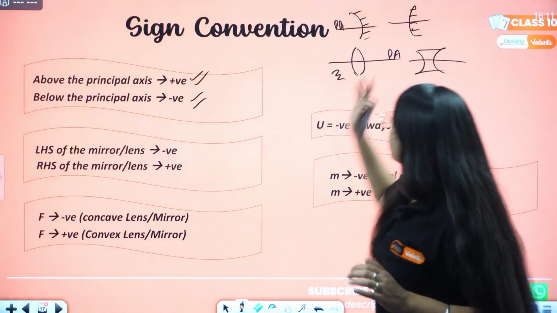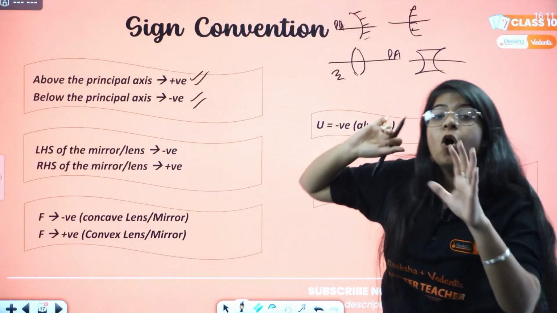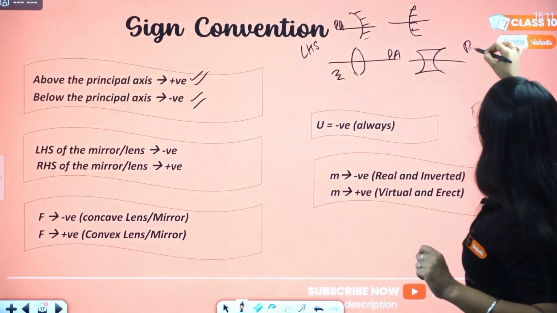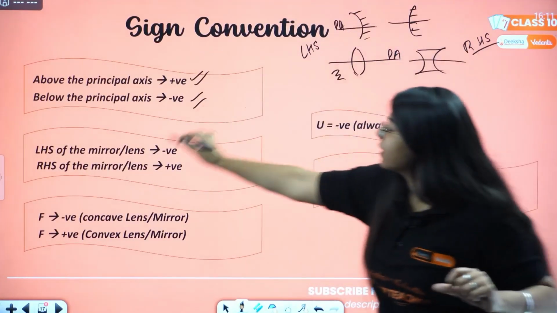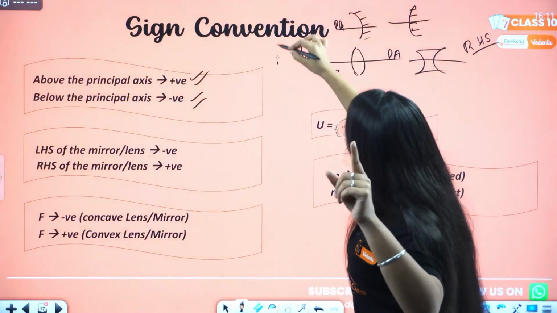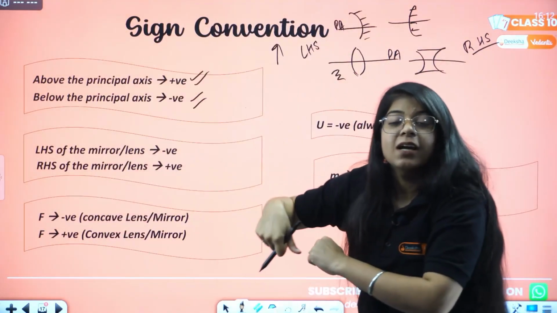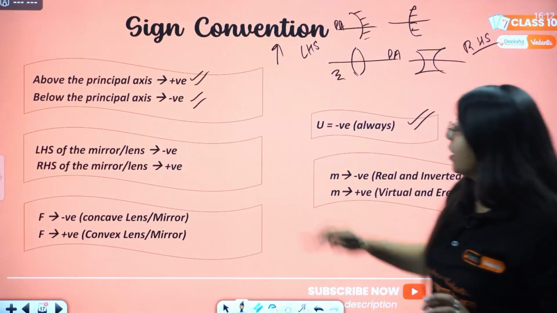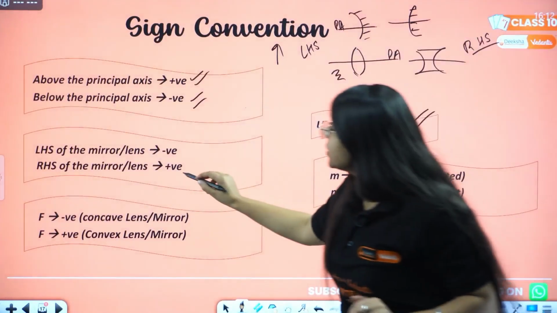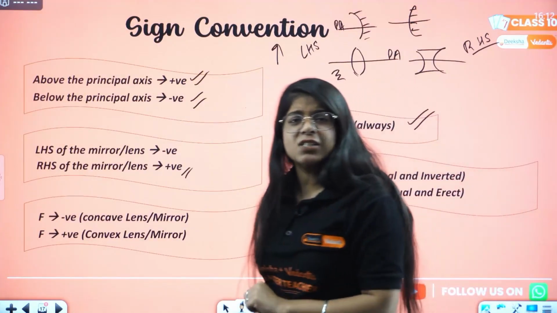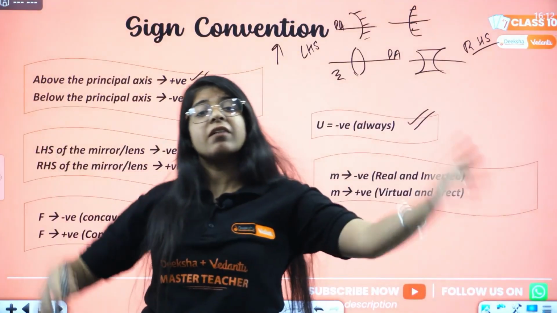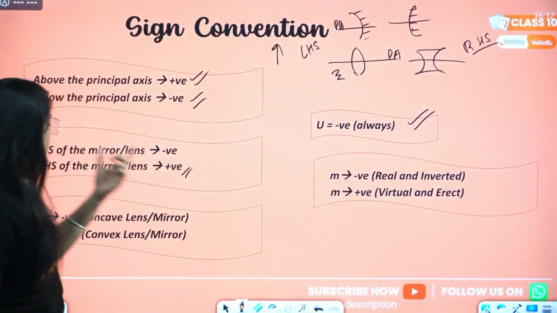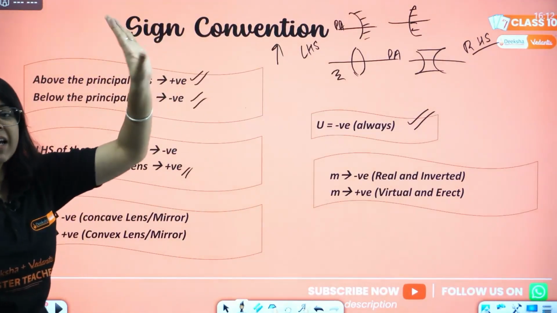Then, left hand side of the mirror or the lens, the distances will be negative. So, remember we placed the object always on the left hand side. So, u is always negative. Right hand side of the mirror is positive, just like the normal XY axis. Left hand side negative, right hand side positive, above positive, below negative. That is same here.